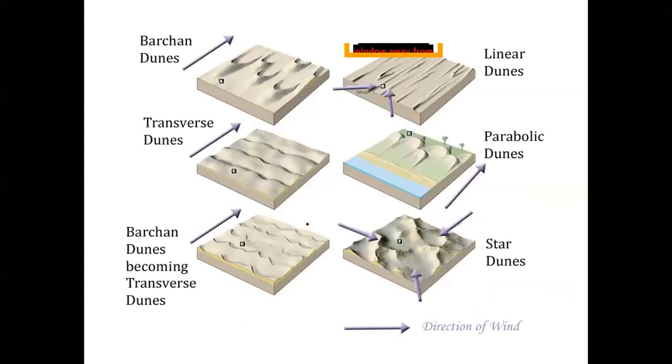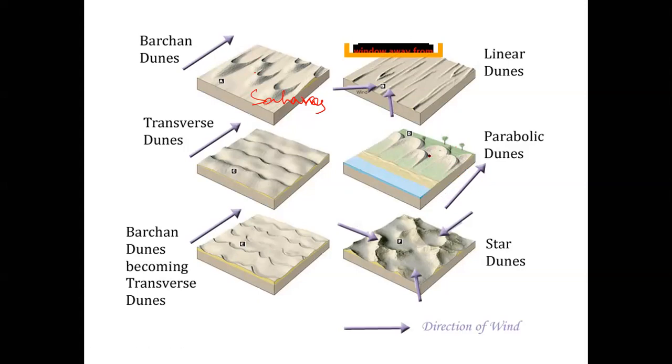Now these are another depositional, a better diagram in which you can see how the different types of dunes look from aerially. You find Barkhans extensively in Sahara. In Thar, you find a lot of parabolic dunes, and these dunes are so extensive that you cannot see the other side very easily until you reach the top.